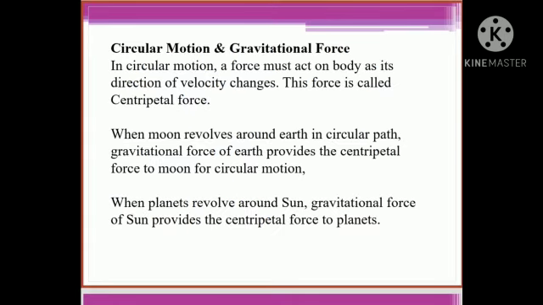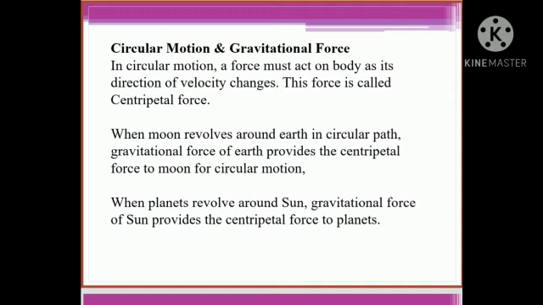Circular motion and gravitational force. In circular motion, a force must act on a body as its direction of velocity changes. This force is called centripetal force. When the Moon revolves around the Earth in a circular path, the gravitational force of the Earth provides the centripetal force to the Moon